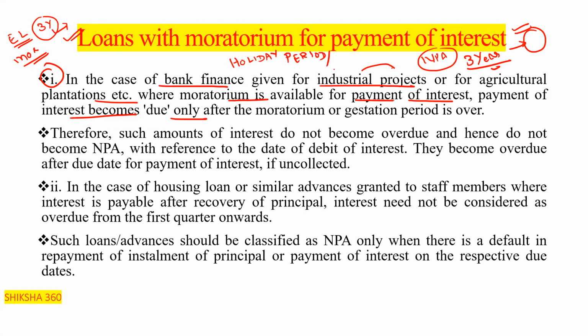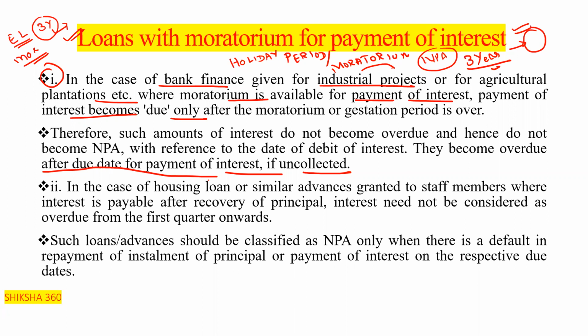Holiday period is another term which I will discuss with you later. So when do these loans with moratorium become overdue? They become overdue after the due date for payment of interest, if uncollected.